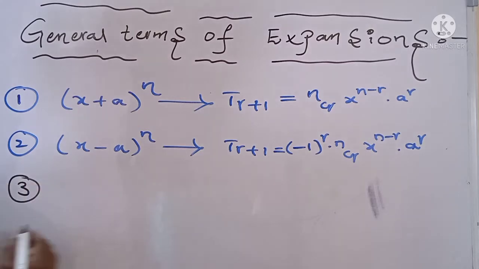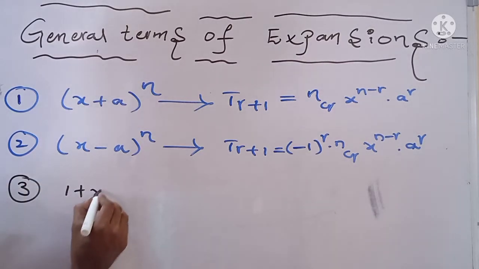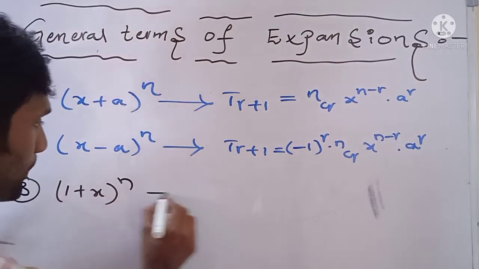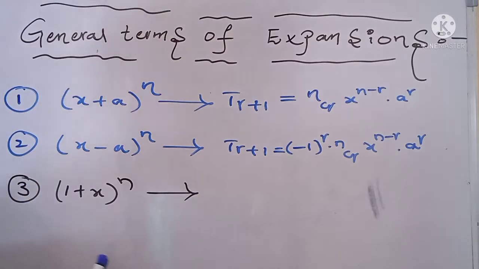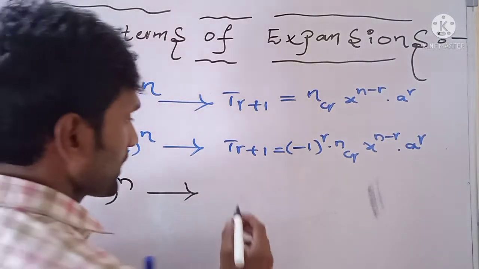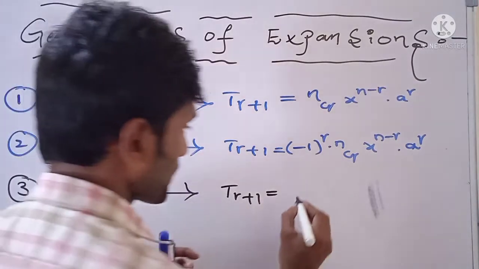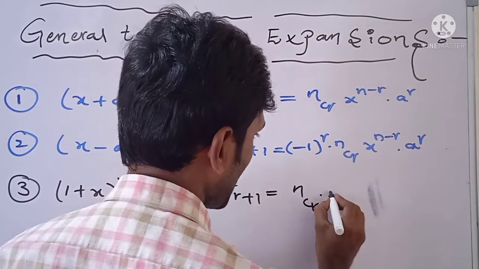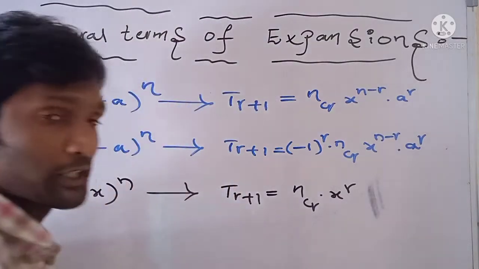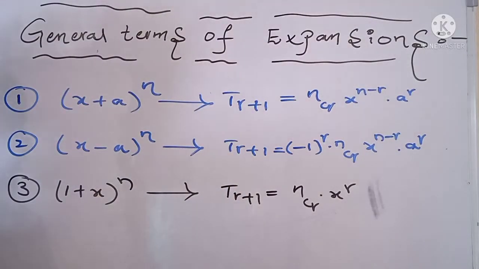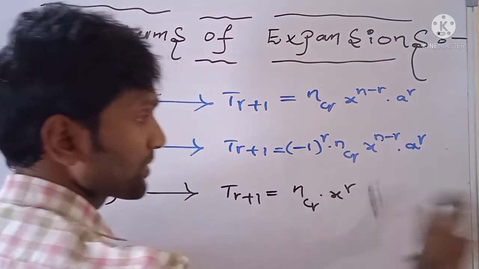Come to third type of expansion, it is (1 plus x) whole to the power n. In the expansion of (1 plus x) whole to the power n, the formula of the general term t r plus 1 equals nCr x power r. In the expansion of (1 plus x) whole power n, all the terms are positive.